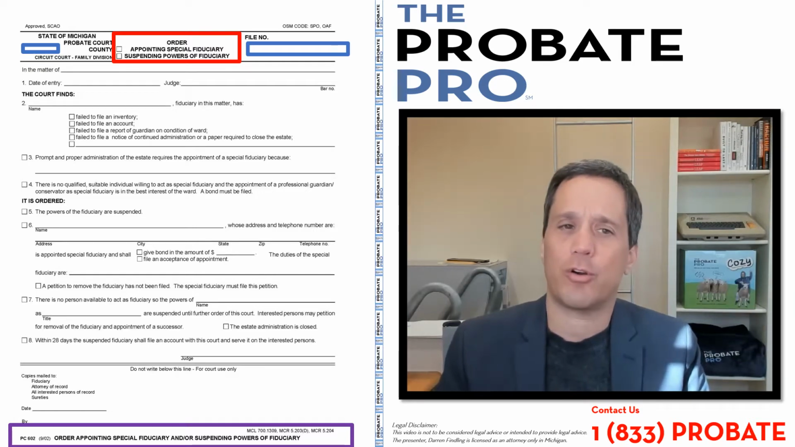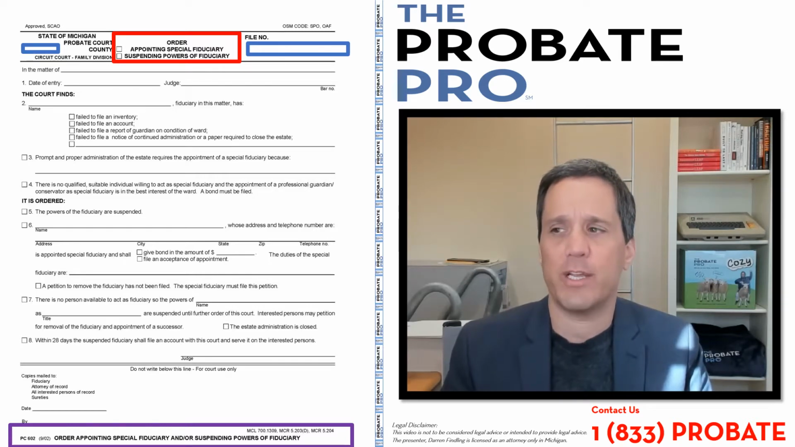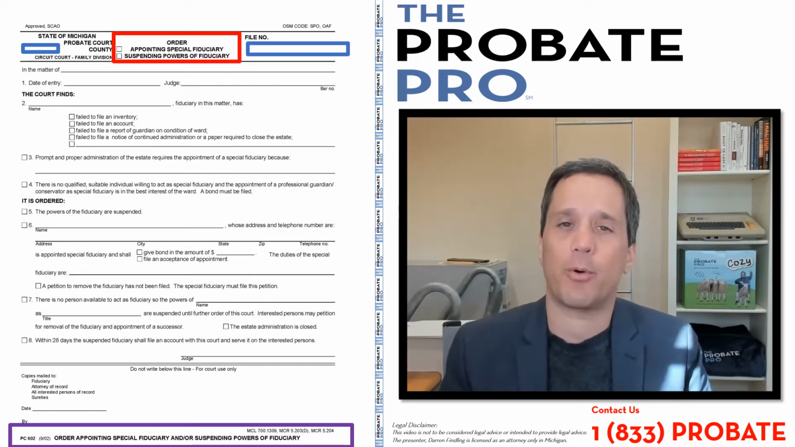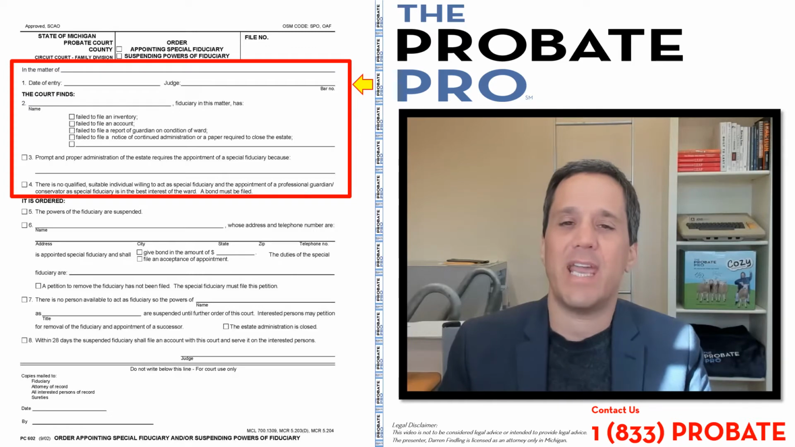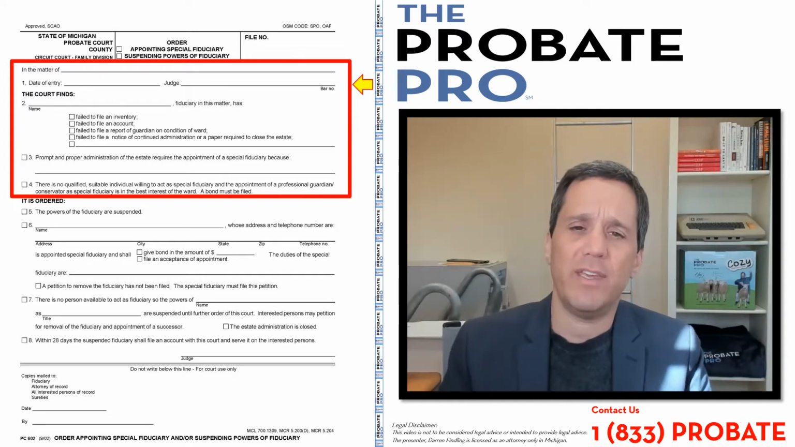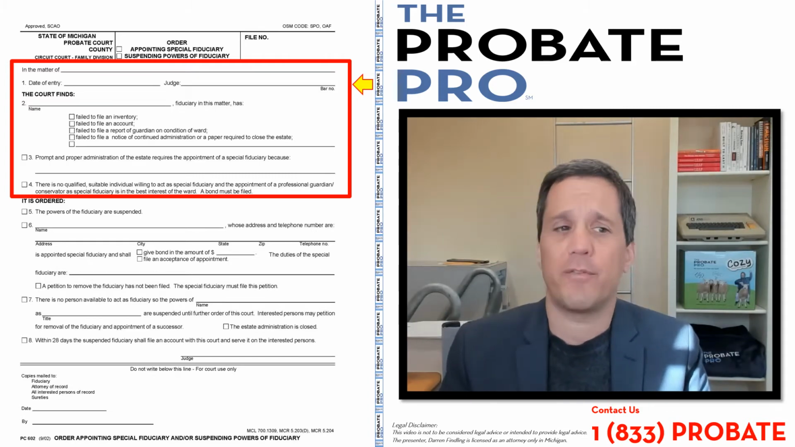In the top left corner, referenced in the blue rectangle, is the county in which the matter exists, and the top right corner is the case number. Pretty basic information there. In the red rectangle, you'll see that there's a checkbox for whether the order is to appoint a special fiduciary or to suspend the powers of a fiduciary. Often both of those boxes are checked, or of course one or the other could be. Then the estate of, in the matter of, this is the name of the person upon which the matter is existing. So for example, the estate of John Doe, or in the matter of John Doe.